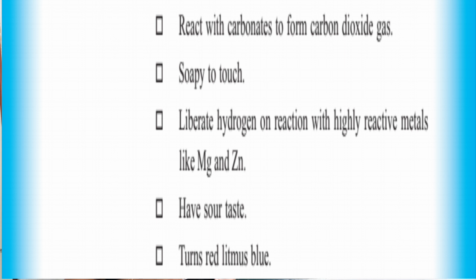Liberate hydrogen on reaction with highly reactive metals like magnesium and zinc. True. Have sour taste. Sour taste, that is puluppu. Yes, that is true. Turns red litmus blue. False. Acids do not turn red litmus blue. Okay. Acids turn blue litmus red. That must be clear. Okay.